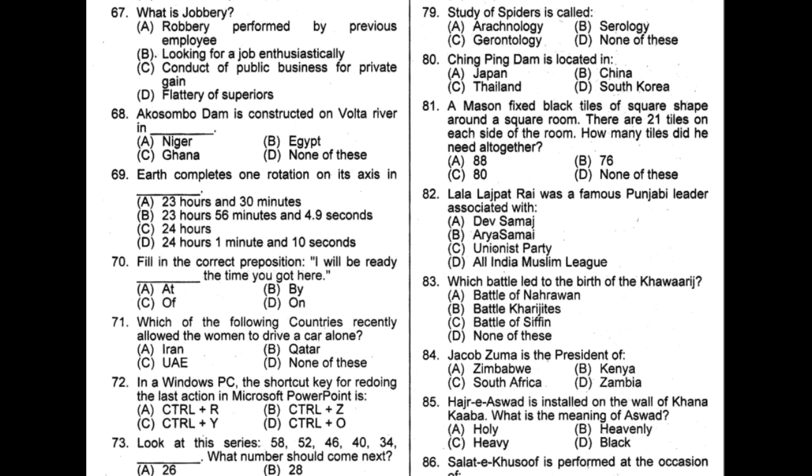Question number 83. Which battle led to the birth of Khawarij? Battle of Siffin. Option C is the correct option. Question number 84. Jacob Zuma is the president of South Africa. Option C is the correct option. Question number 85. Hajar Aswad is installed on the wall of Khana Kaaba. What is the meaning of Aswad? Option D is the correct option, which is black.